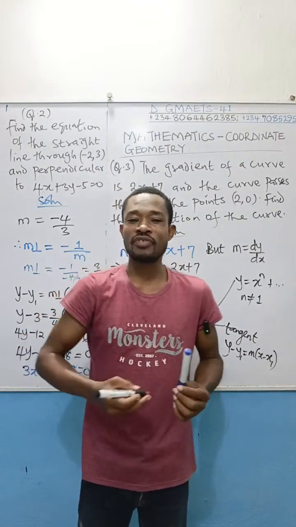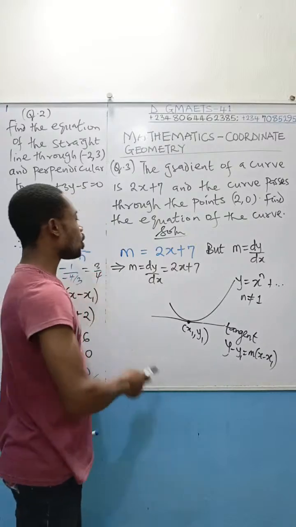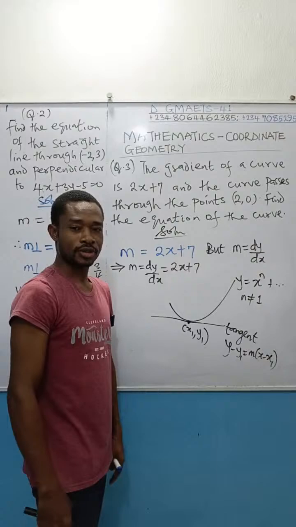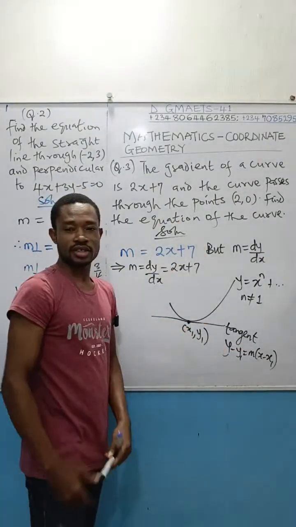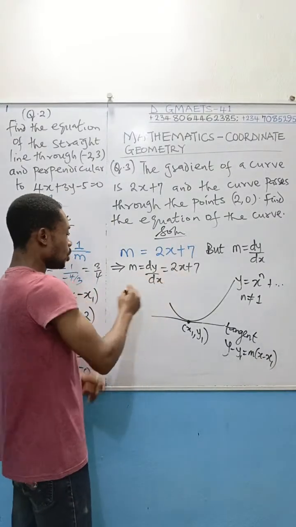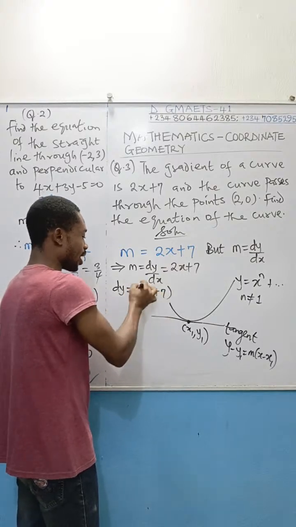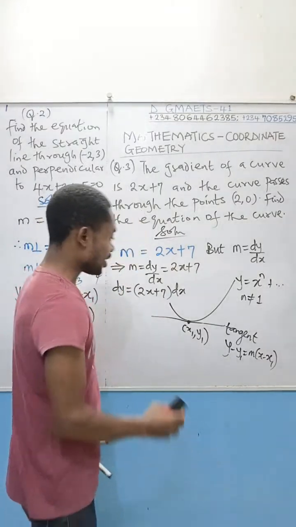That is why we say that differentiation and integration are opposite. Therefore, if gradient is obtained from differentiating a curve equation, to get that curve equation, you have to integrate the gradient. So coming over here, I will have dy dx equal to this, which means that dy will be equal to 2x plus 7 in brackets dx. I cross multiply.